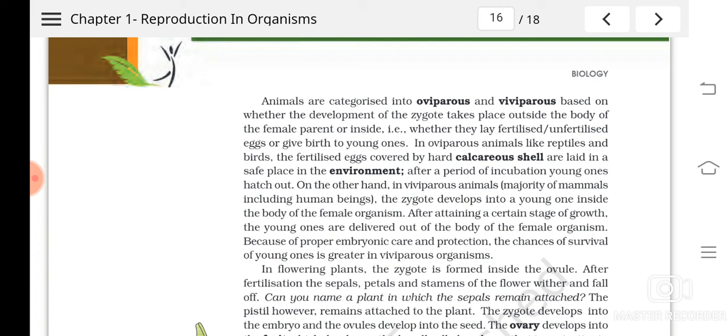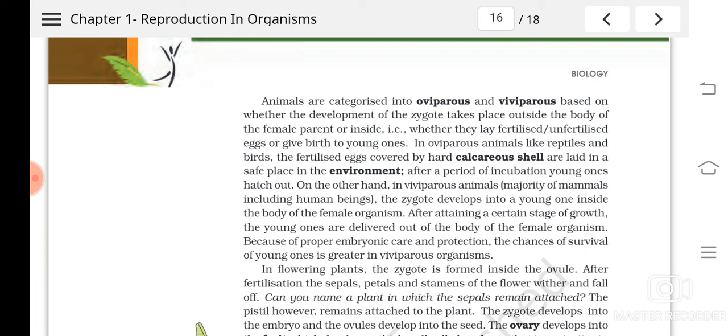So likewise they lay the eggs in a safe place, and they have to undergo a period of incubation. The heat provided by the birds causes some enzymatic changes, and that helps the egg to develop.